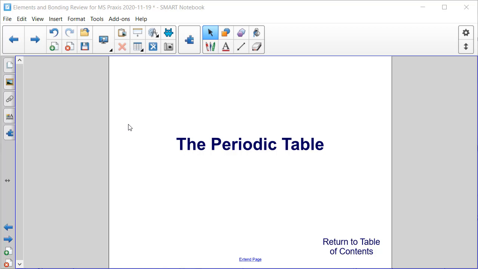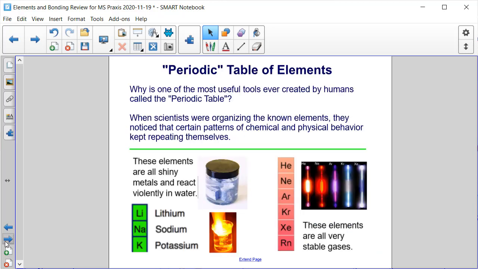In this section, we're going to discuss the periodic table. The periodic table of elements is one of the most useful tools ever created by humans. But why is it called the periodic table? When scientists were organizing the known elements, they noticed certain patterns of chemical and physical behavior kept repeating themselves over and over.